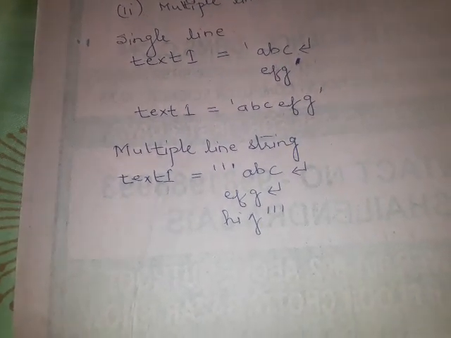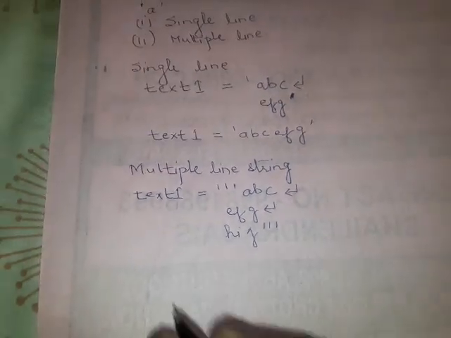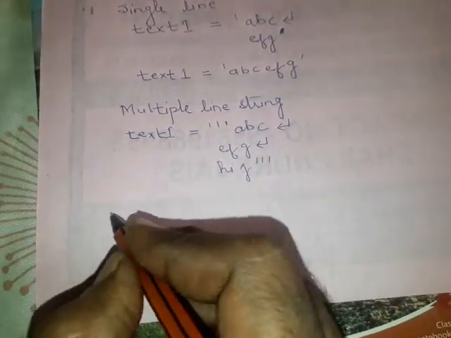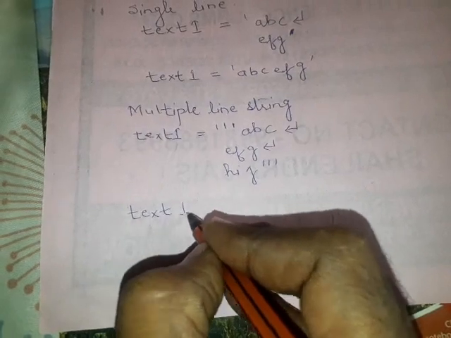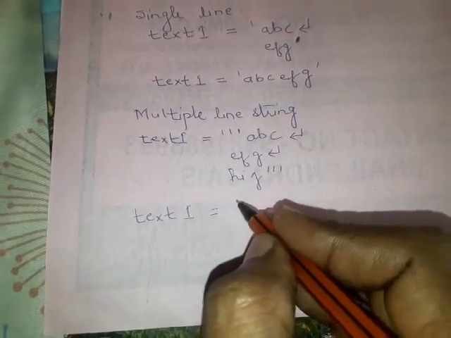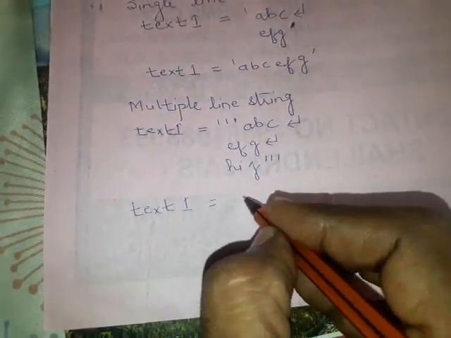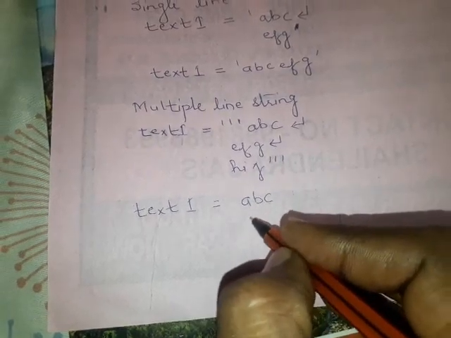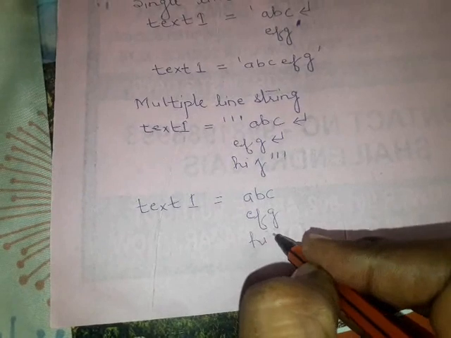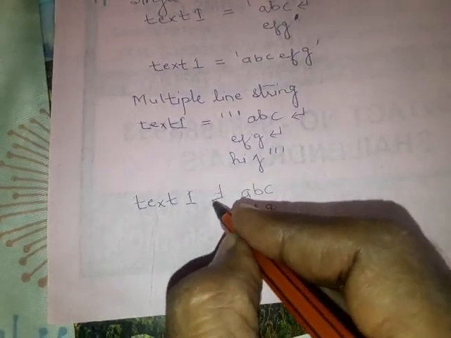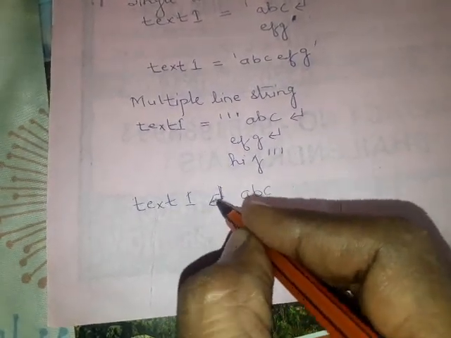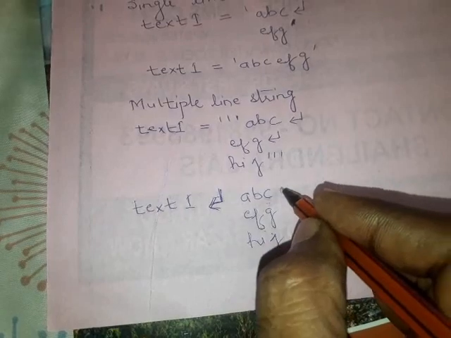When you print text1, it will give output something like this: ABC EFG HIJ.